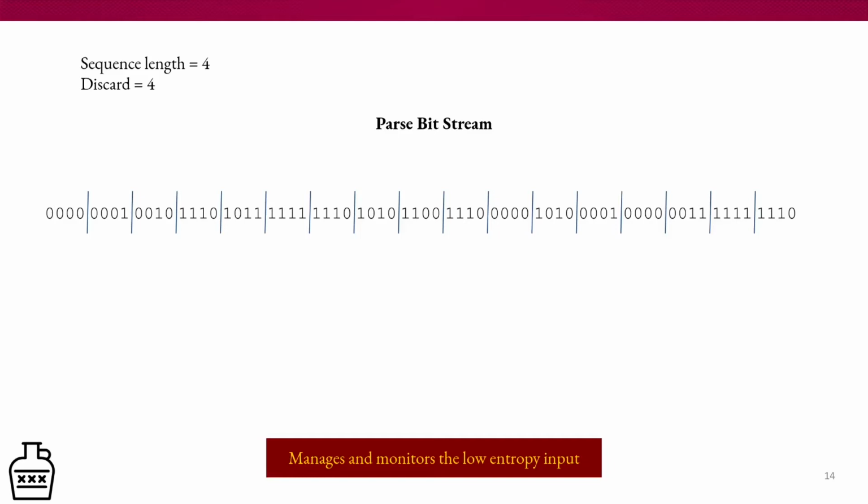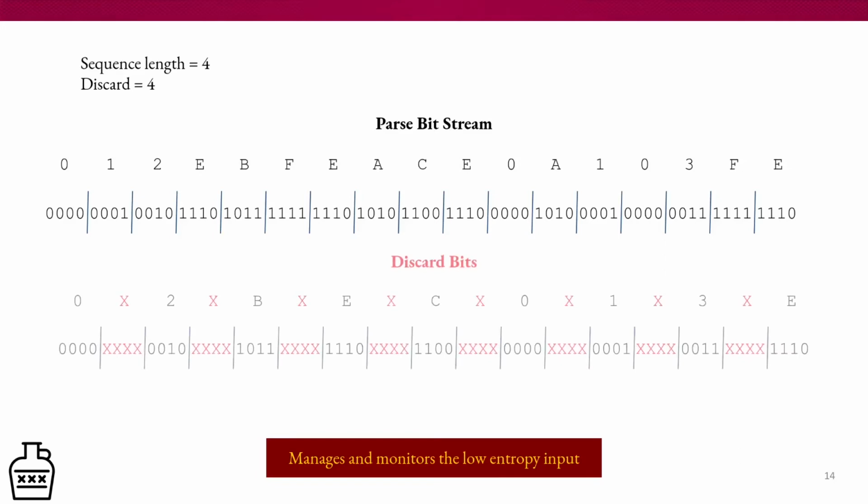So first let's talk about the sequence length. Like I said, it's just a block size. So you count 4 and you assign a value to it. That's what we do here. Next is the discard. After you count 4, you throw out 4. Count 4, throw out 4. The discard, like we talked about earlier, is meant to minimize event skewing, minimize unpredictability, and also minimize the impact of an unforeseen event that the algorithm couldn't account for. And as we'll show in our results, the discarding bits really helps manage that and maintain randomness.